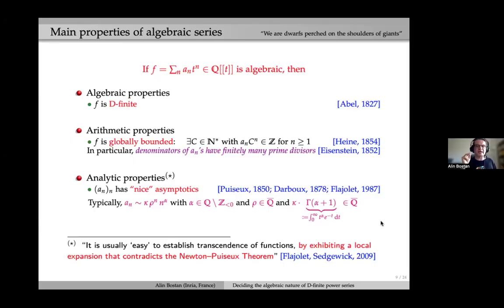Once you have 1 over n in the coefficients, you know that your power series cannot be algebraic. But with the same differential equation and different initial values, alpha equal to minus 1 changes suddenly to alpha equal to 0, because it's just a constant. Okay, so it's sensitive to initial conditions. Hence the property of being algebraic or transcendental depends very heavily on the initial conditions.